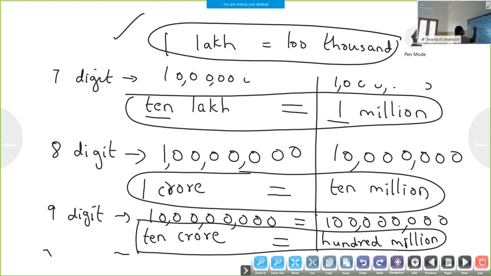Then we have 10 lakh is equal to 1 million. 1 crore is equal to 10 million. And 10 crore is equal to 100 million. And children, these are very important. Tomorrow I will go through this once again. Please learn by heart these four relations between the Indian place value system and the international place value system.